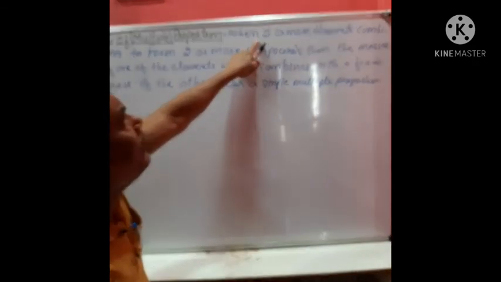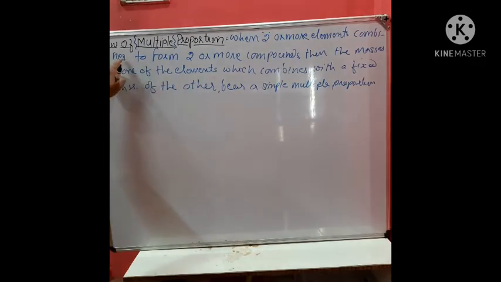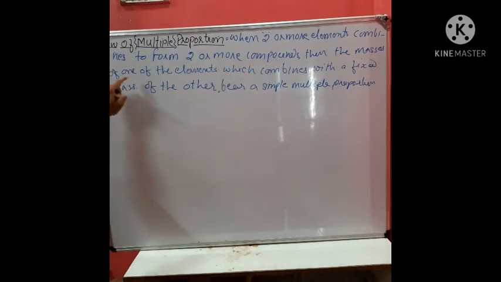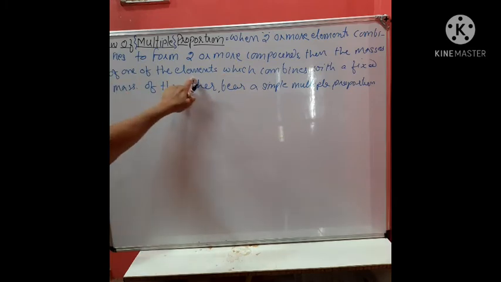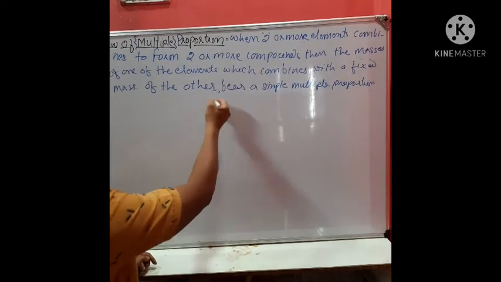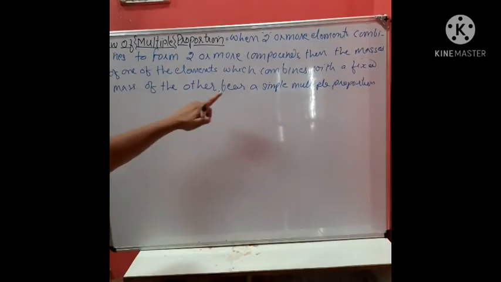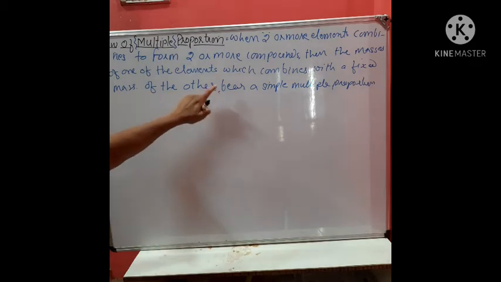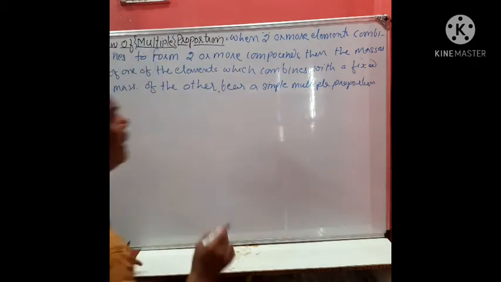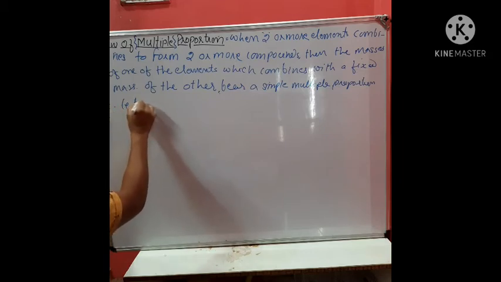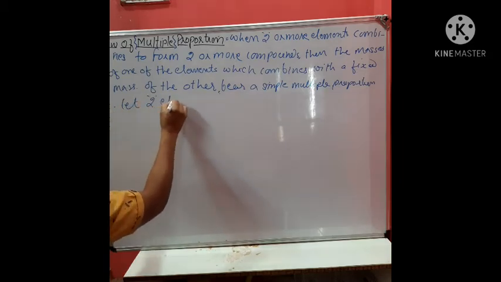When two or more elements combine to form two or more compounds, then the masses of one of the elements which combines with a fixed mass of the other bear a simple multiple proportion. For example, let two elements